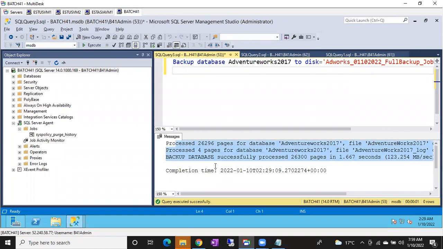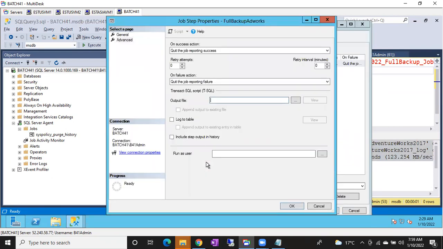Why? Because if you run the query manually, you can see the output. But if you run the query through the job, how can you see the output? You have a chance to create an output file. You can store the output inside that file so that you can monitor it. In case your job fails, you will have an output file there, you can see what is in the output, and you can troubleshoot the jobs. You can create any notepad for this.